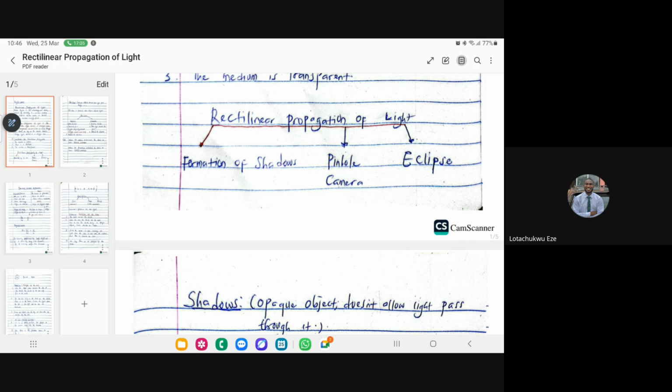But they are different. You know how physics can be. It is when you start studying physics that you start seeing that there are different kinds of shadow. Physics can be funny.